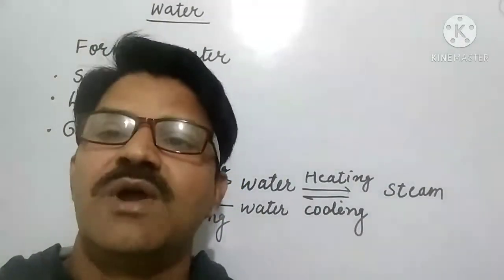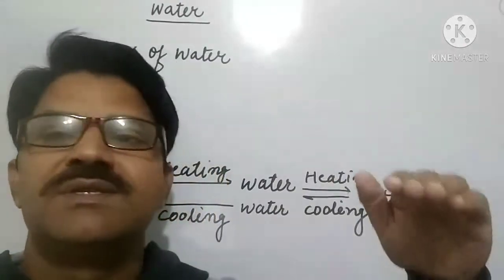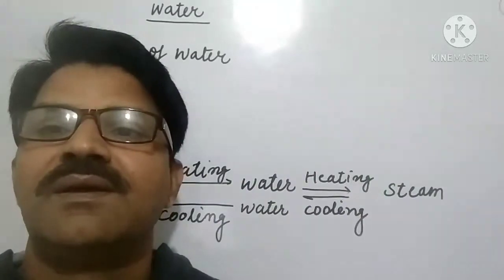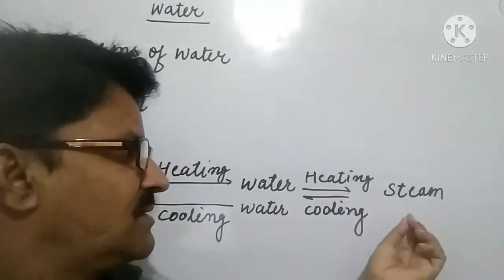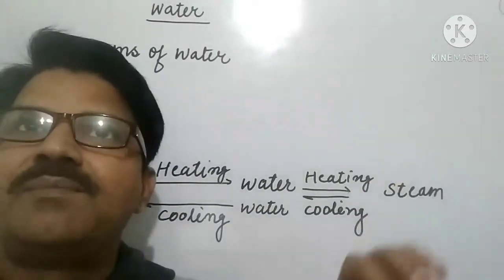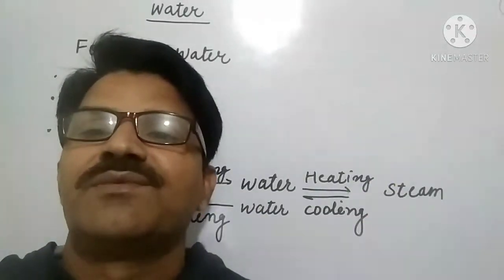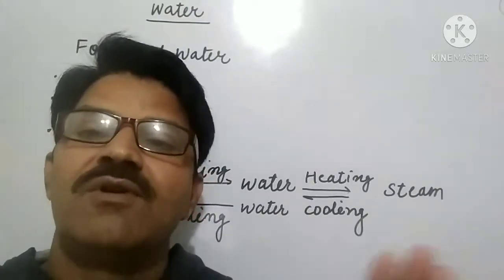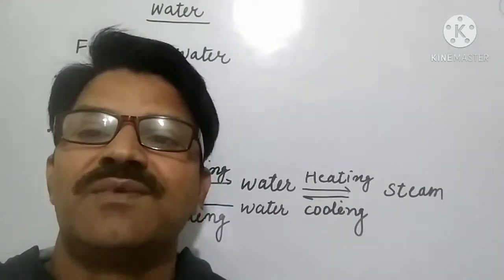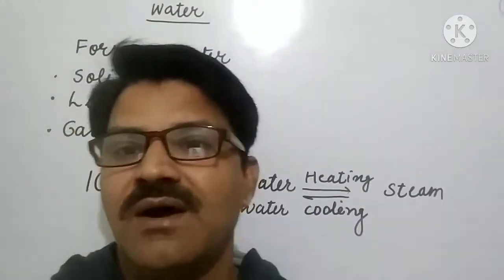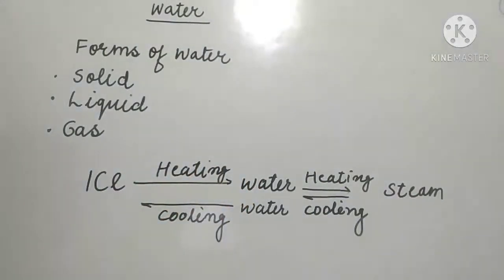When milk is boiled, some vapors deposit on the plate, and after they cool, you will see they become drops of water. When water vapors come in contact with a cold surface, they convert into drops of water. Okay, so now in solid form,